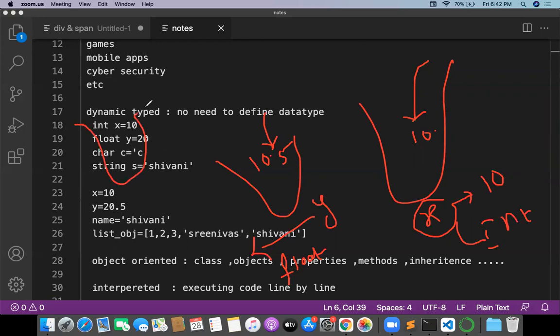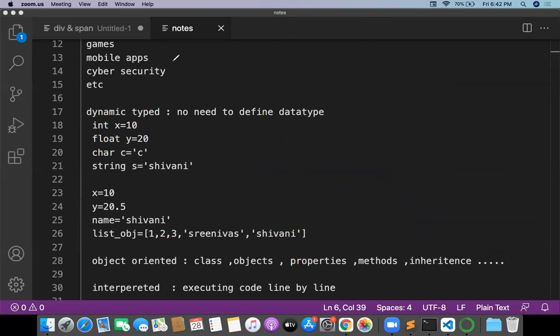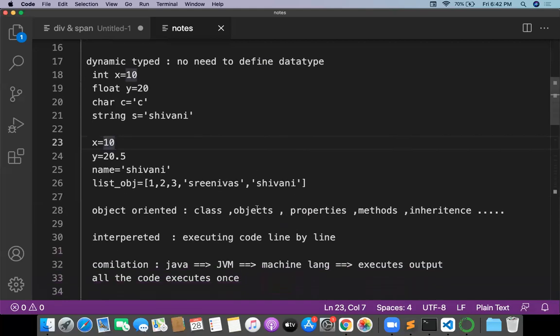And there is one more container. In this container, I am pouring a string value, suppose ABC. Based on this ABC, this z is going to take the type string. So that's the benefit of Python, dynamic typed programming and interpreted programming. Try to understand, and then I want to go for the next concept.